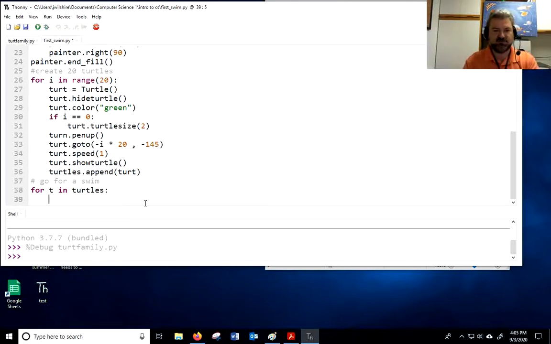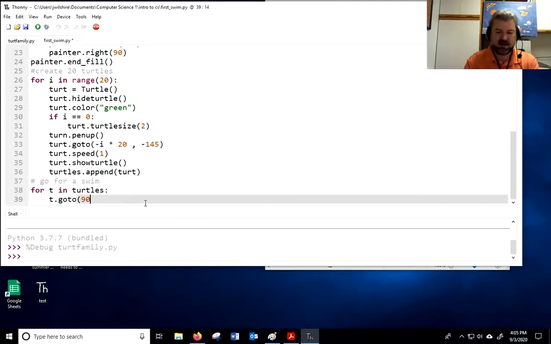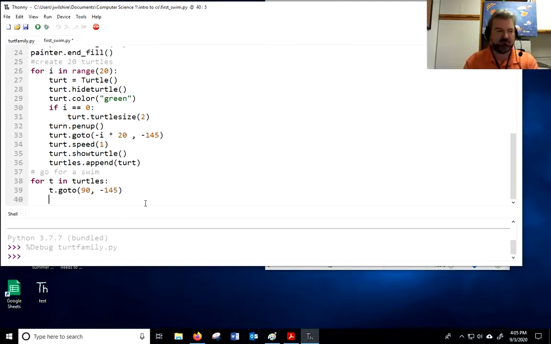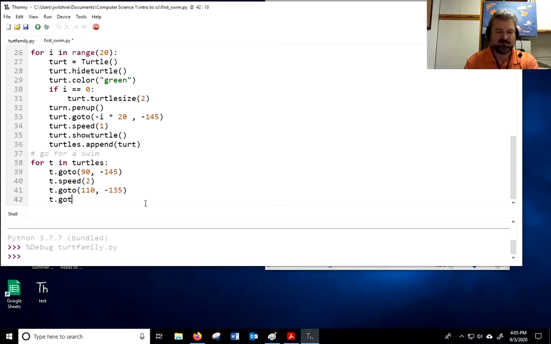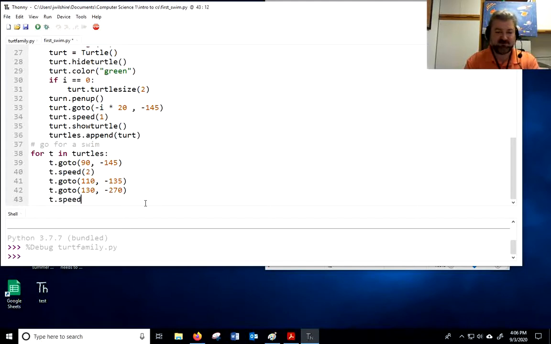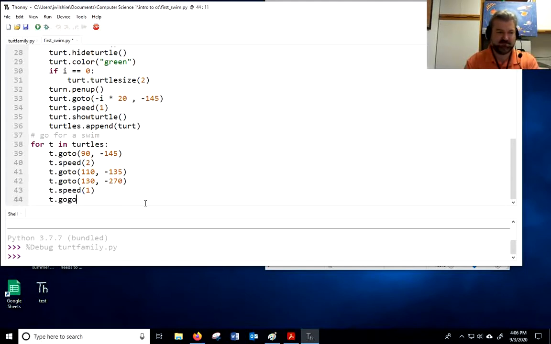So I've already shown the turtles, so they should be there, right? I'm going to simply say T dot go to 90, negative 145. So I'm going to make them all go to that one point. Then I'm going to increase their speed a little bit, and we'll see how that works. Then I'll make them go to 110, negative 135. And if you're wondering where I'm getting this, I sit there and play with these numbers. I practiced until I got it just the way I liked it. And that's what you're going to do when you have to do something like this.